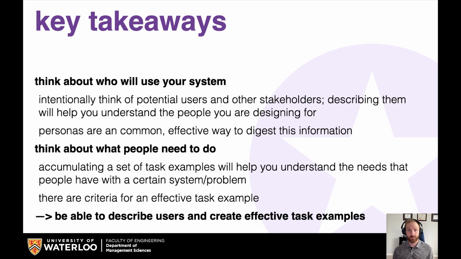The key takeaways from this lesson are to think about who will use your system. Intentionally think about potential users and other stakeholders. Describing them will help you understand the people you're designing for. Personas are a common, effective way to digest this information, but you can think about other formats to use for assignment 1 and other design activities that you do. You also need to think about what people need to do. Accumulating a set of task examples will help you understand the needs that people have with a certain system or problem. There are certain criteria for an effective task example, and you want to be able to use that to create good ones. So, be able to describe users and create effective task examples.